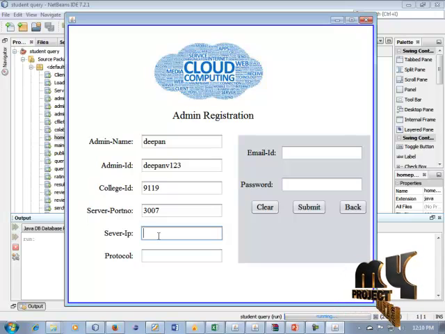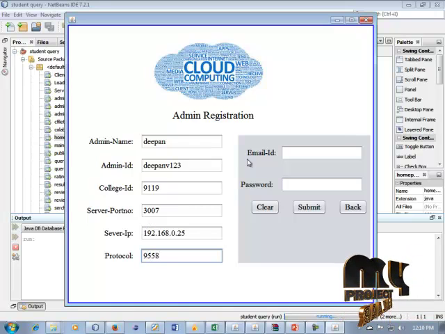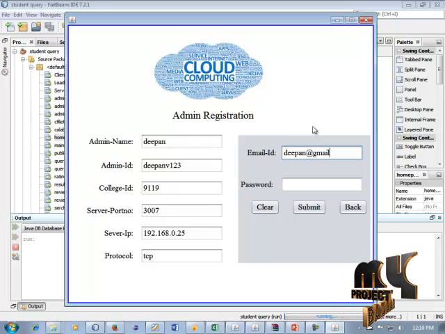Okay, server IP 192.168.0.54. It is our server IP. You can fill your IP. Okay, protocol 9505. It is our protocol address, or you can fill this protocol as TCP. Okay, enter your email ID and password. gmail.com. This is our password D1.